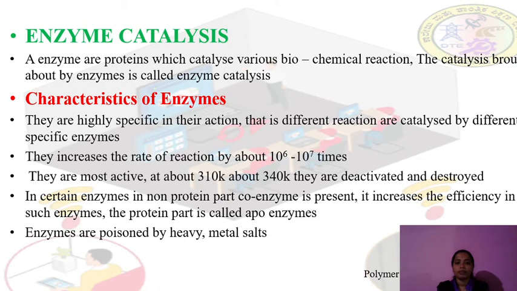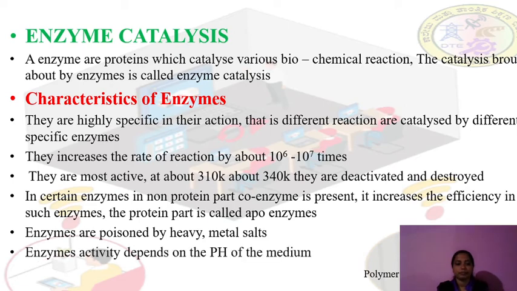Enzymes are poisoned by heavy metal salts. So if heavy metal salts are present, the enzymes get poisoned. Enzyme activity also depends on the pH of the medium.